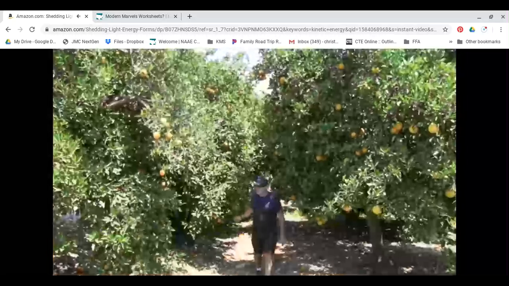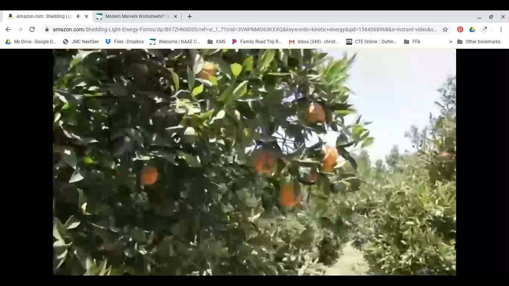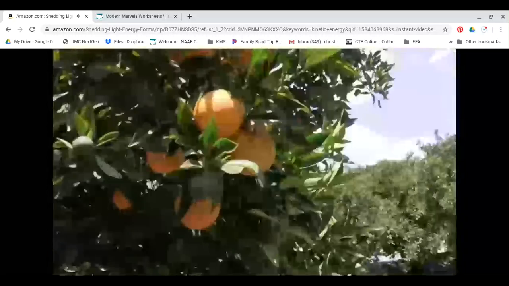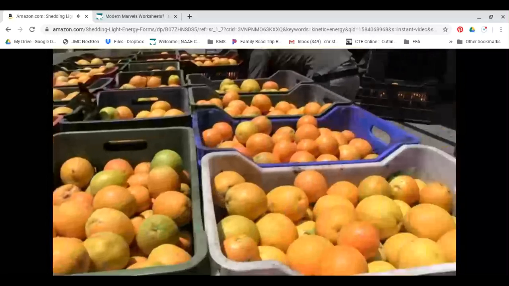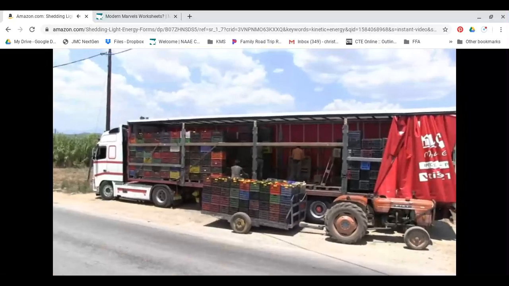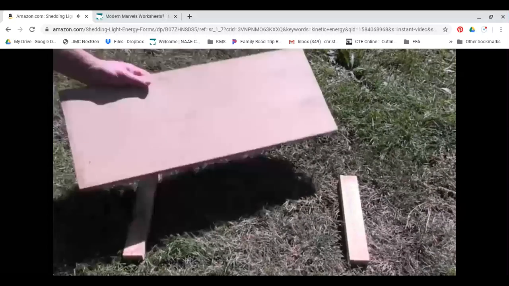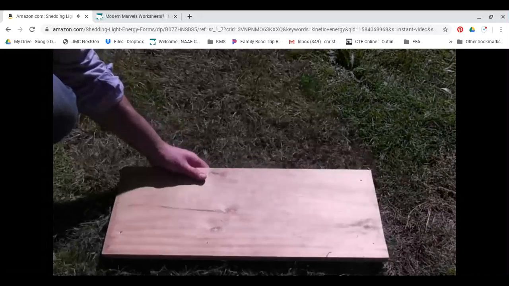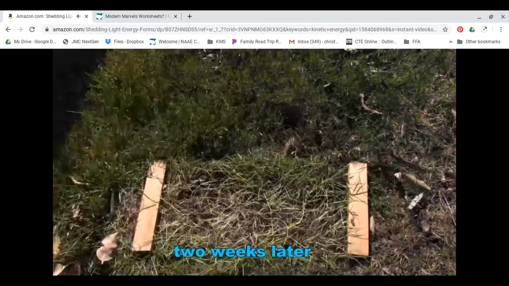Orange trees don't produce starch, just sugars. Oranges contain glucose, fructose, and sucrose, and that's why they're sweet. Each year, millions are grown in orchards around the world before being picked and sent off to markets. Without light energy, plants can't grow. If I cover some grass with a piece of wood, which stops light getting to it, we can clearly see that 2 weeks later it is suffering.